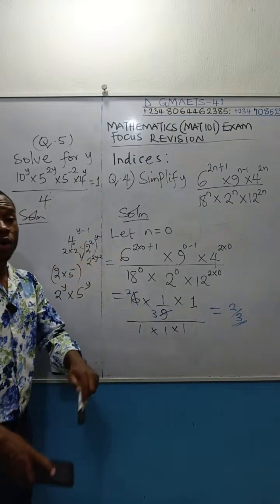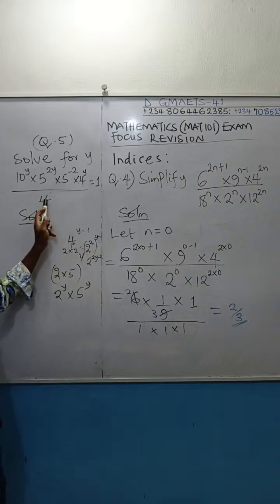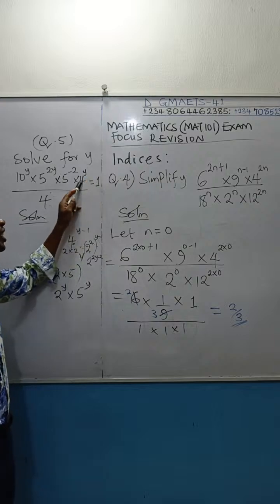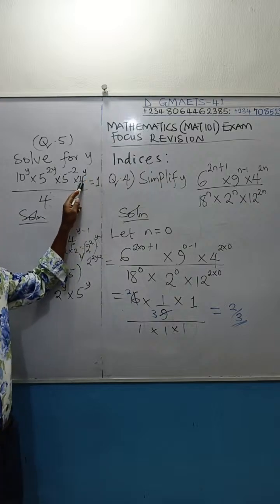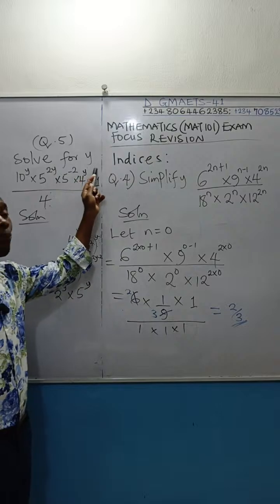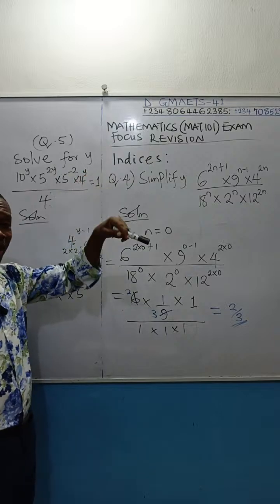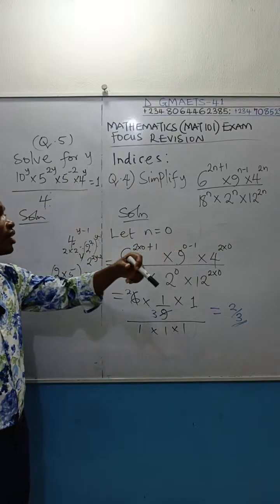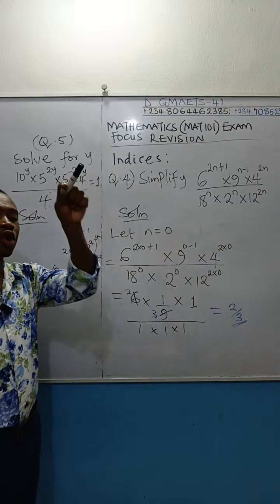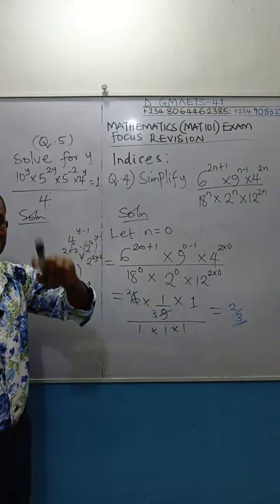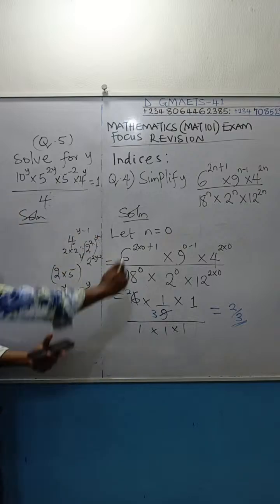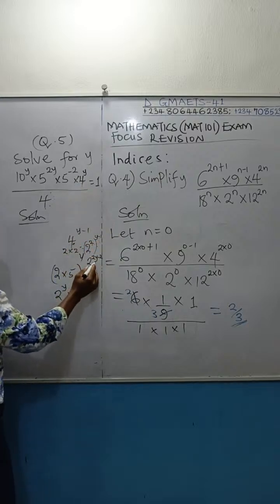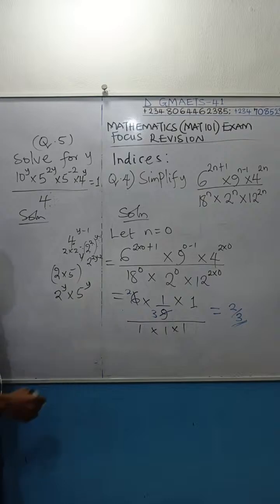So this is the idea once again. This power 1 of this 4 will go up. You have 4 raised to the power y minus 1. Then this 4 here is 2 to the power of 2. That power 2 will open that bracket on top, that y minus 1. That power 2 will multiply y to give you 2y, and that power 2 will multiply minus 1 to give you minus 2. So dear friends, these two 4s you are seeing, if you work it out, what is going to give you, look at it, 2 raised to the power 2y minus 2.